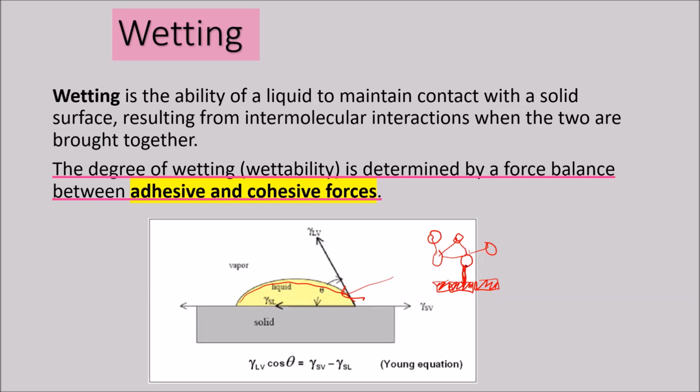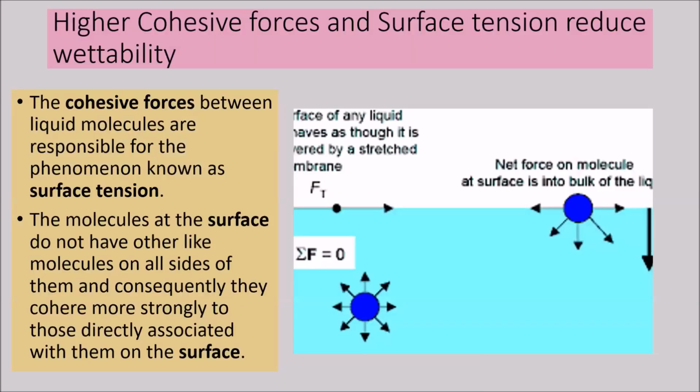So the attraction between 2 different types of molecules is called adhesion. So we have to see the balance. If the adhesive forces are more, then there would be a different scenario, and if the cohesive forces outweigh the adhesive forces, then the scenario would be different, and we'll just see how it affects. So the degree of wetting or wettability is determined by a force balance between adhesive and cohesive forces.